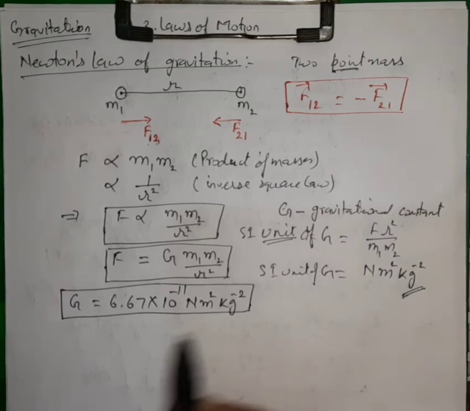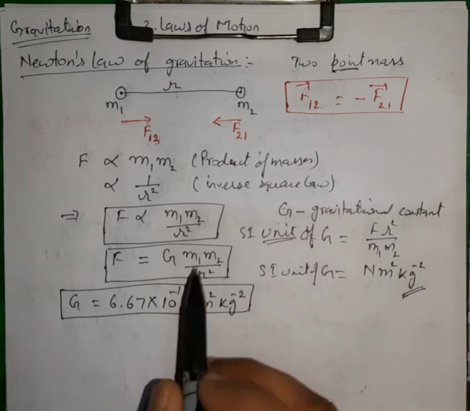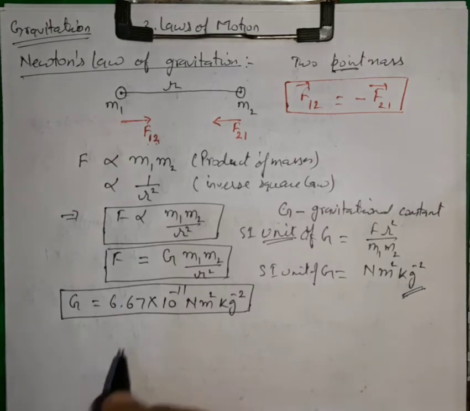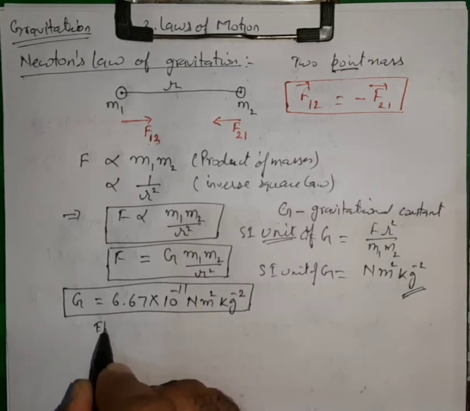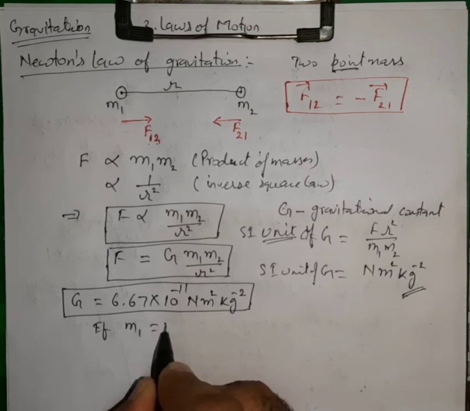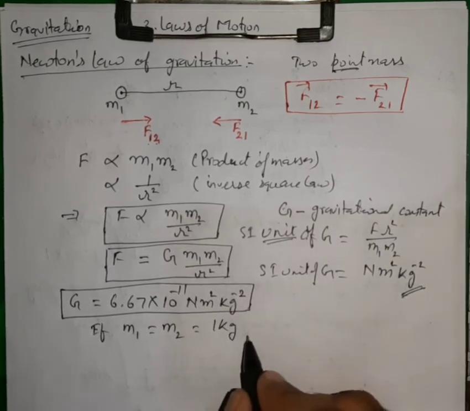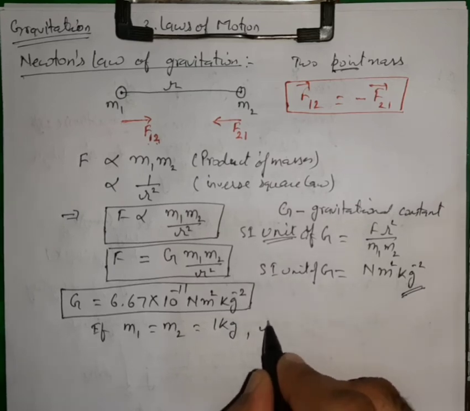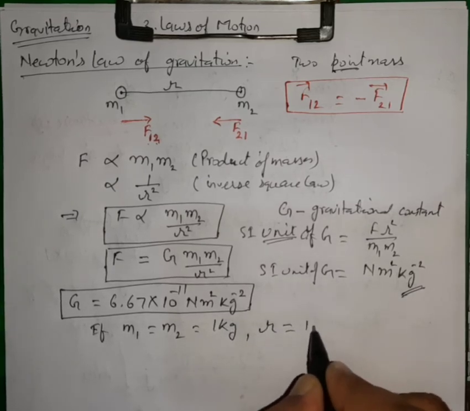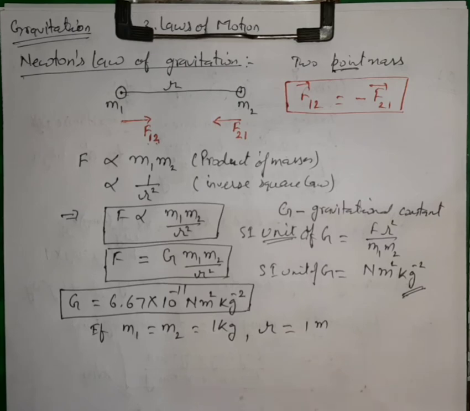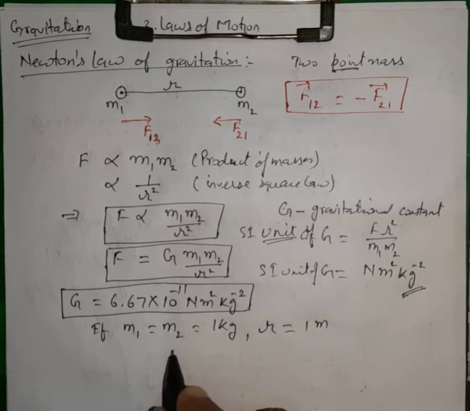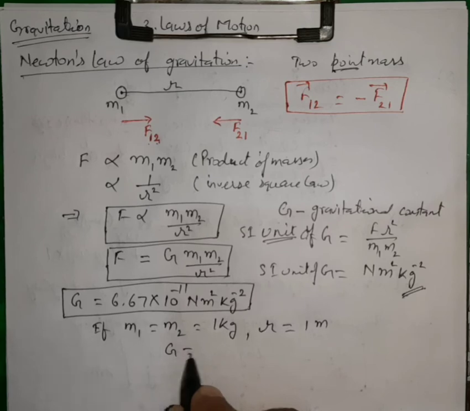Now we have to look at what G is. In this relation, if m1 is equal to m2 is equal to 1 kg, and the distance of separation between them is taken as 1 meter, then the gravitational constant will be equal to the force of attraction between the two masses.